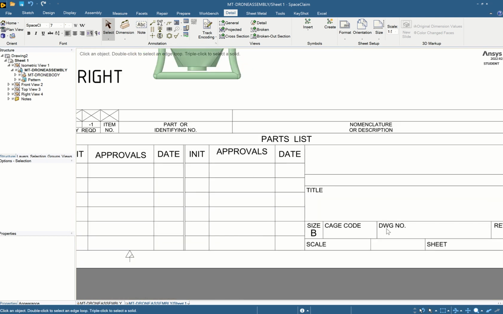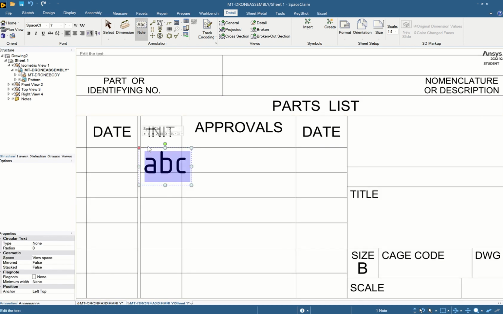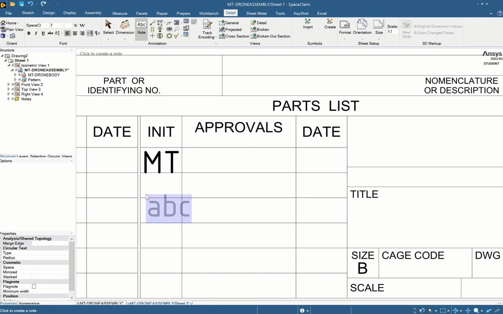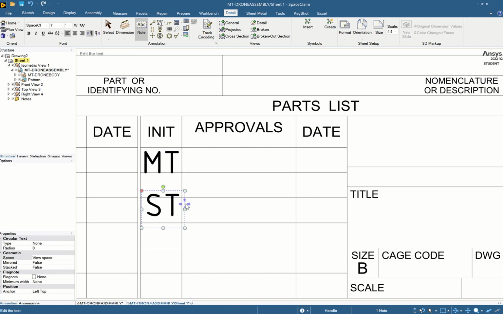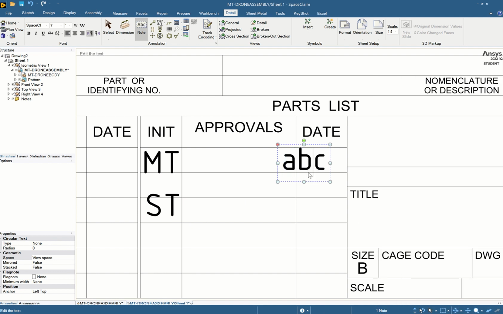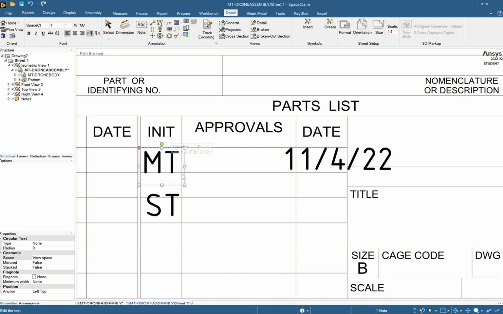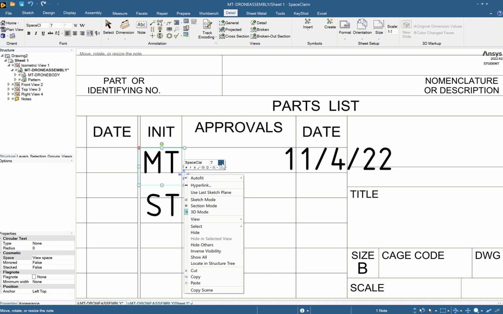All right, now we're going to come in here and put our initials. So put your initials and then put your teacher's initials, mine, MT. Then the date, just going to be 11/4/22. And so make this smaller, it needs to fit into the box.